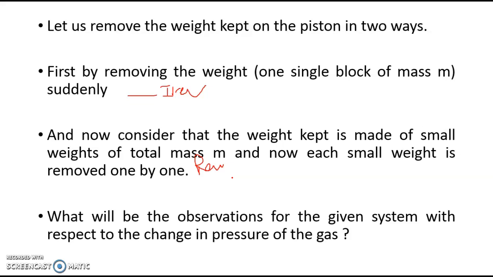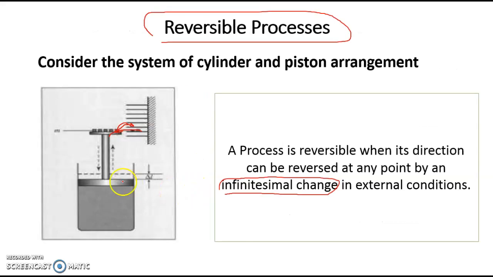what do you think about the change in pressure of the gas? When you take it at a stretch, the piston has to work against a continuous pressure of the atmosphere. But if you remove it one by one, the pressure is continuously changing.